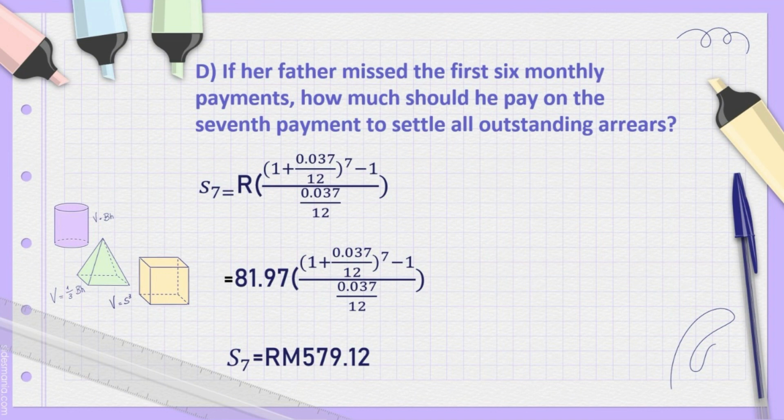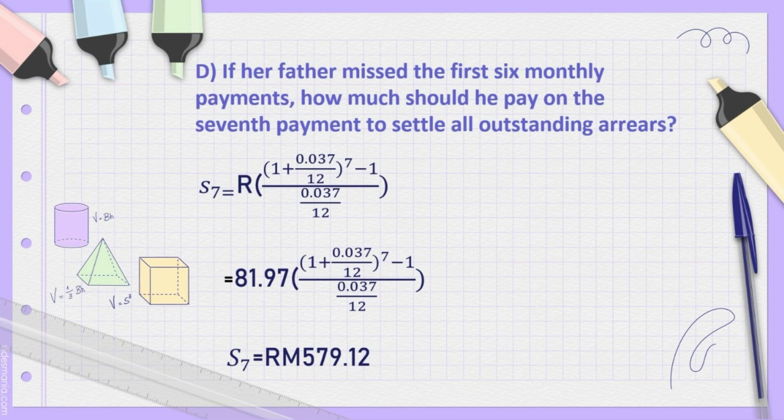The information that we substitute into the formula is almost the same as before. However, for n, we change it to 7, because we need to find the amount he has to pay over the period of 7 months. Therefore, n is equal to 7.